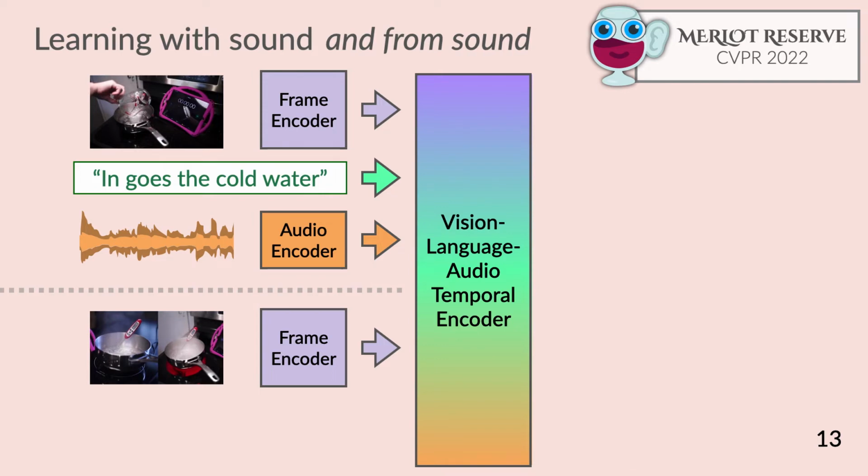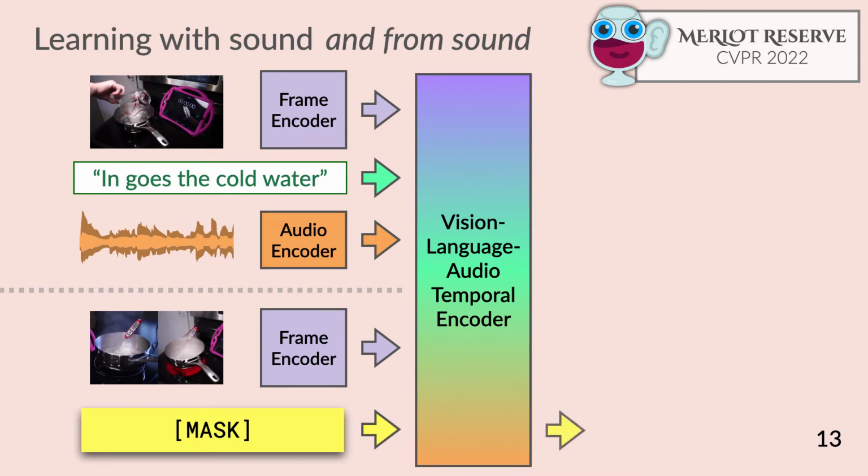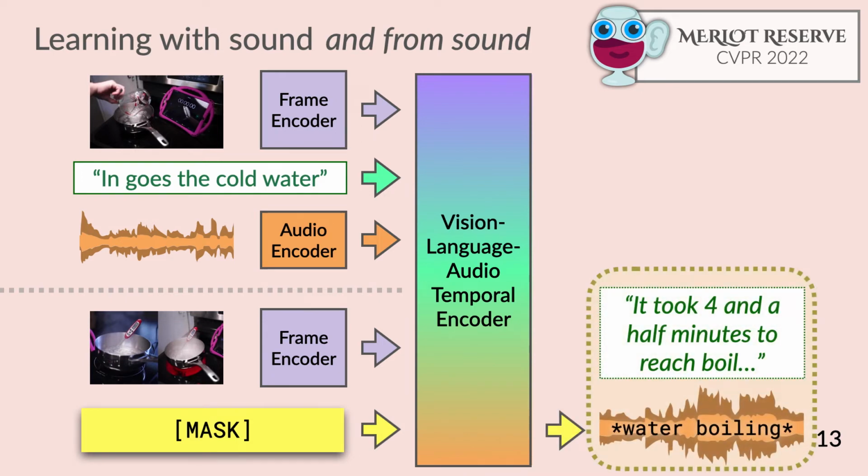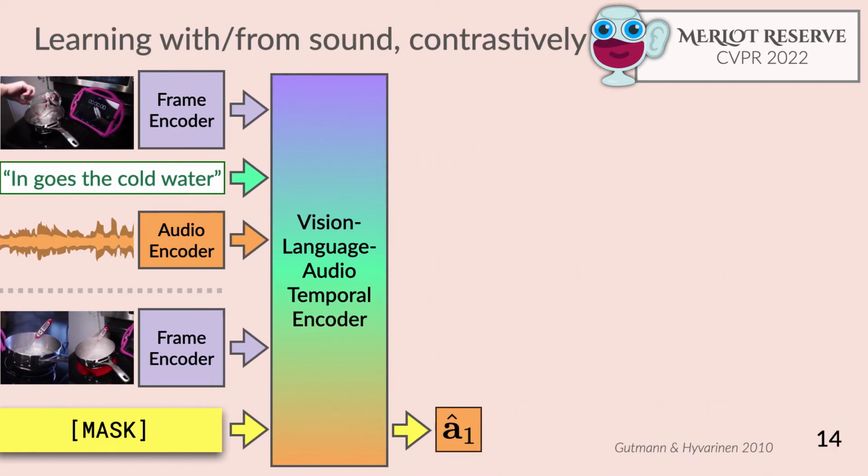We'll take as input the whole video through all its modalities, but we'll replace an entire sequence of both text and audio with a special mask. And so the network at this position is going to need to anticipate not just the text that was said, but also the audio. We propose to learn this through reentry, using a new contrastive learning objective.